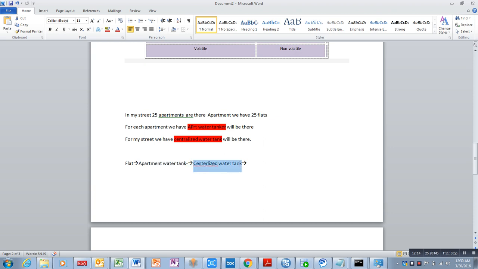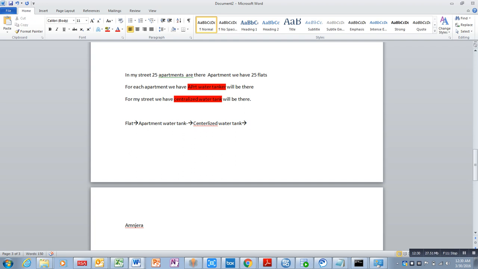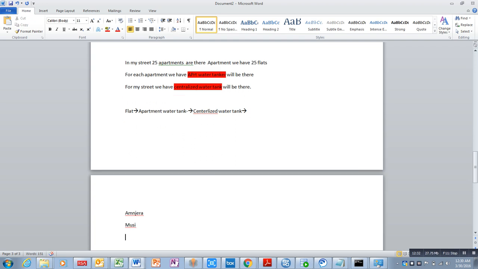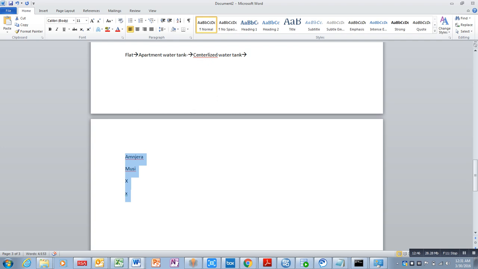Well, the centralized water tank, where will it get it from, sir? From different sources. Let me take, we have different sources like Manjira, like Mosi, or something, X or Y. From different sources we are extracting the water.